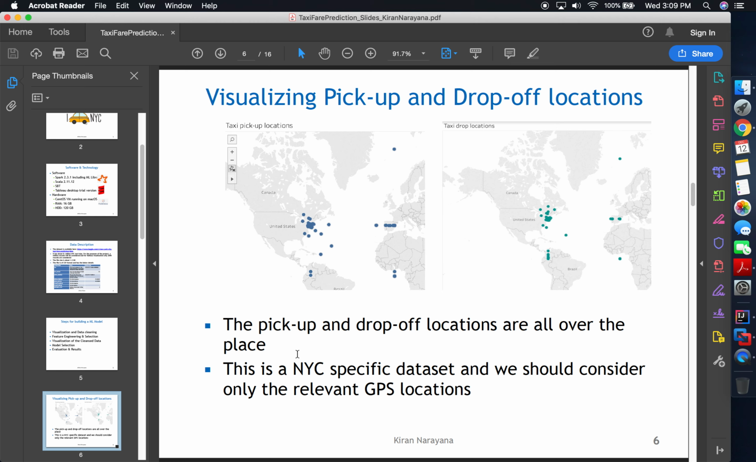So let's visualize the pickup and drop off locations. So whatever you are seeing here is the graph plotted by Tableau. If you see, the pickup and drop off locations are all over the place. This data set happens to be specific to New York City, in and around NYC, so this gives us an opportunity to cleanse the data.